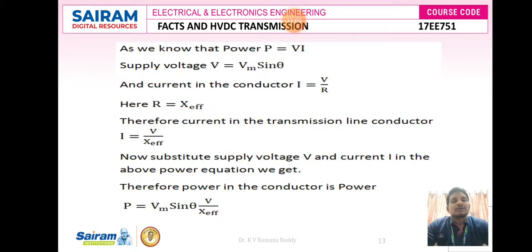So let us discuss the proof regarding the maximum power reaching 1.5 times under series line compensation.